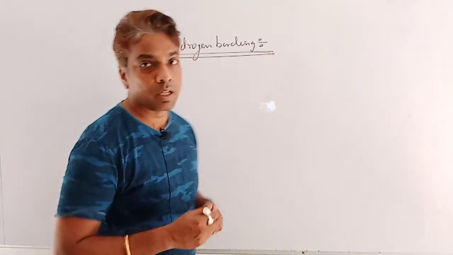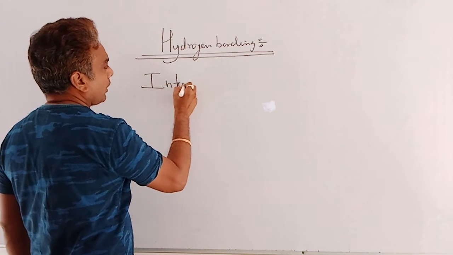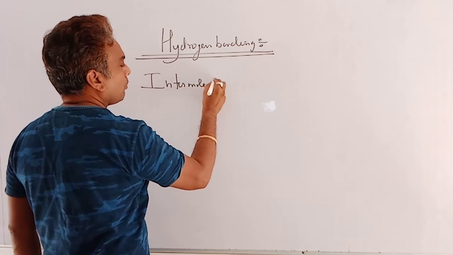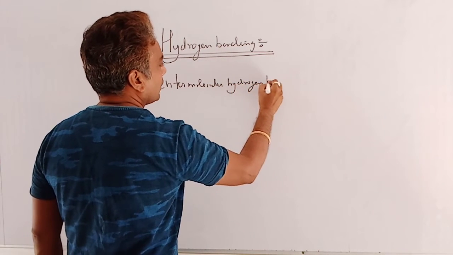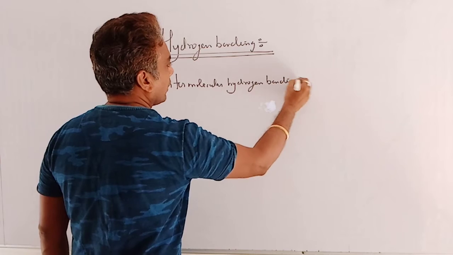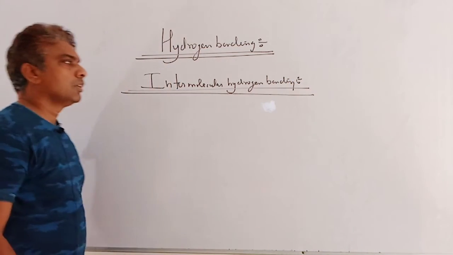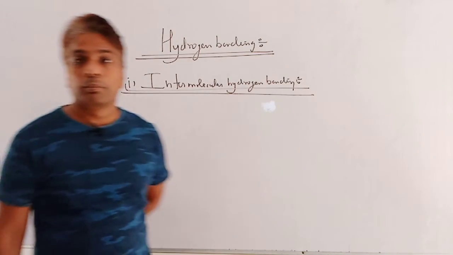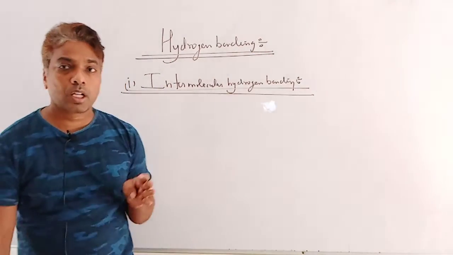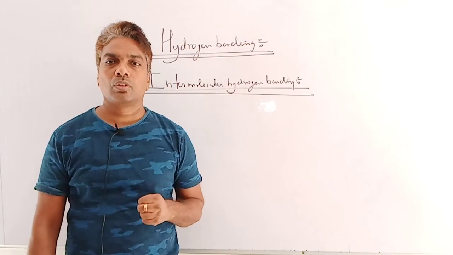Hydrogen bonds are of two types. First is intermolecular hydrogen bonding. So what is intermolecular hydrogen bonding? It is simply when a hydrogen bond exists between molecule and molecule.